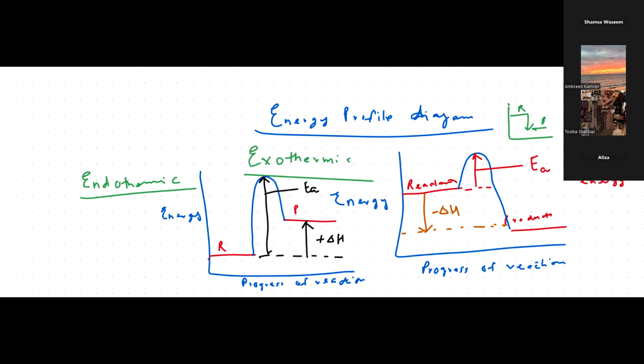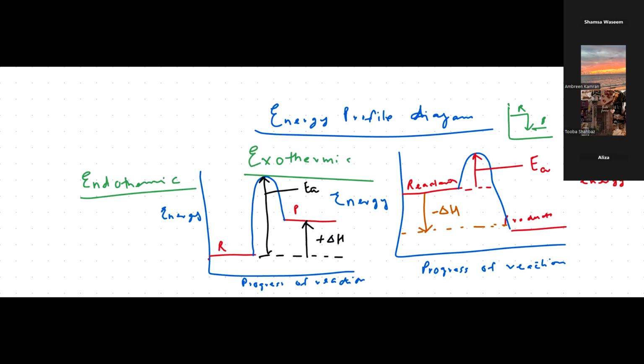Just note down one thing: activation energy for an endothermic reaction is almost double the activation energy of an exothermic reaction. Okay? But the activation energy arrow is always upwards. So it's always positive, it's never negative. Enthalpy change is negative for an exothermic reaction and positive for an endothermic reaction. And the arrow is upwards for enthalpy change in an endothermic reaction, and the arrow for an exothermic reaction is downwards. Okay? I'm emphasizing these energy profile diagrams because in MCQs, they do give us incorrect options as well. So we should be able to identify them.